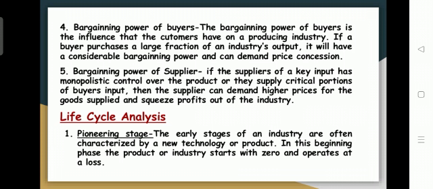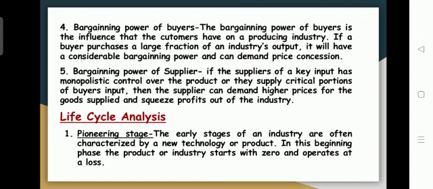If there are not many suppliers, then the supplier can demand higher prices for the goods supplied, and they are going to squeeze more and more profit out of the industry. When you are making investments in an industry where supplier bargaining power is high, the industry will lack profitability. So for that reason you need to analyze whether the bargaining power of the supplier is high or low.